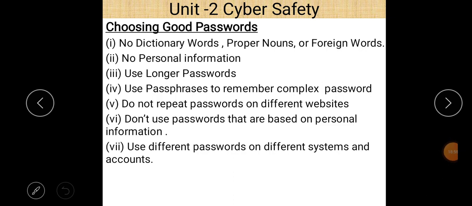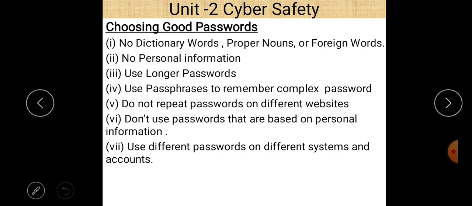Then do not repeat passwords on different websites. Some persons use the same password for different websites. So if a particular website gets your password, and that is also the password for your bank account, then it may be possible that they use that password for your bank account, and they can easily access your bank account details. So always use different passwords for different websites or different accounts. It is not like your bank account password is the same for accessing Amazon or Flipkart or any e-commerce website.